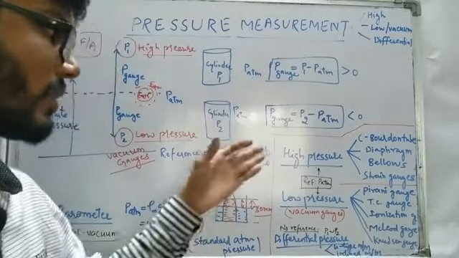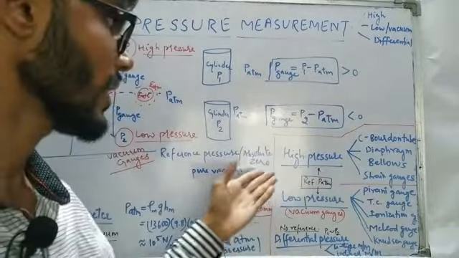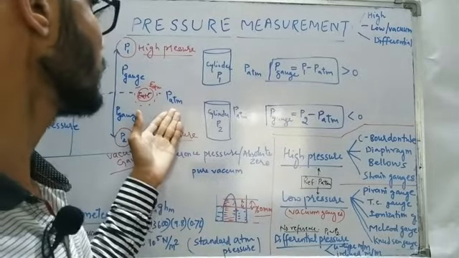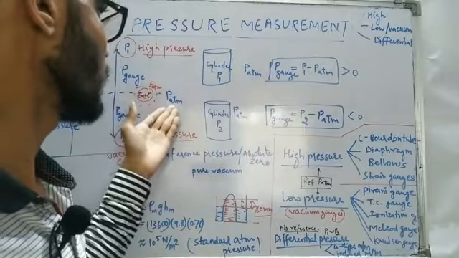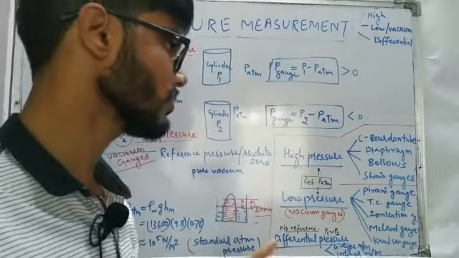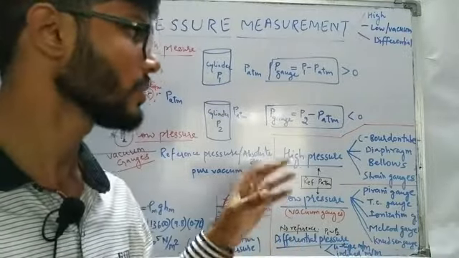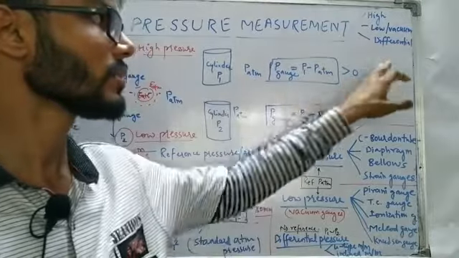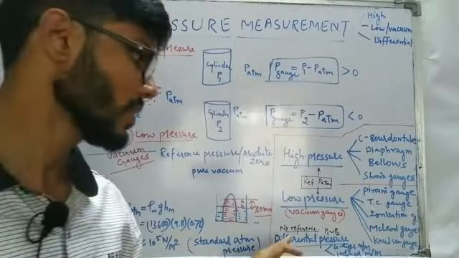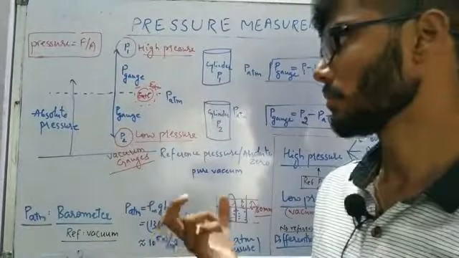Even high pressure and low pressure are a kind of differential pressure. Why? Because for high pressure we take the reference as P_atm, so that also is differential pressure, right? The reference plus gauge pressure is going to be P1. So these two are also differential pressure only, because they also have a reference, the atmosphere. But in our terminology, what we actually call differential pressure is the case where there is no reference, and we have two pressures P1 and P2, and we measure the difference between them.